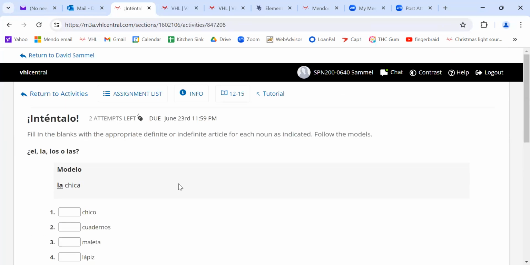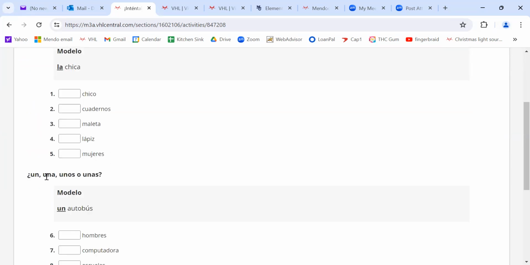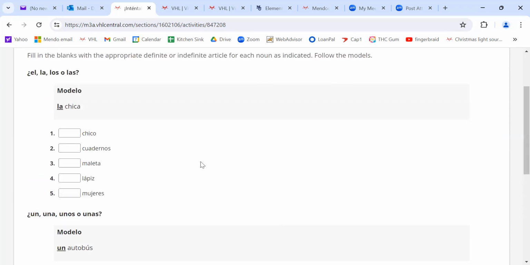This is our first assignment. If you've studied and you've done all your work, you know what a definite article and an indefinite article are. You know el, la, los, and las, and you also know un, una, unos, and unas, right? You're ready to go, right? So they want you to write one of these 4 in each of these blanks. So let's do it. I'll say el, then los, then la, then el, and then las. Okay, I'm done. And I've done a great job.